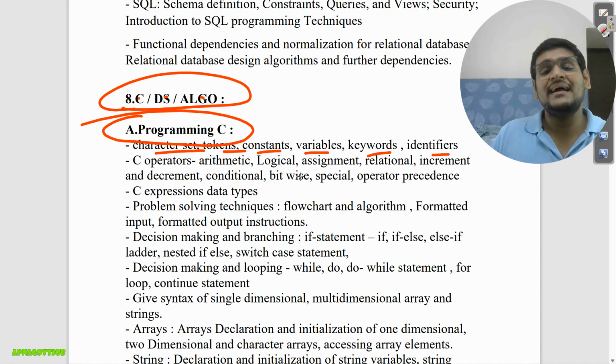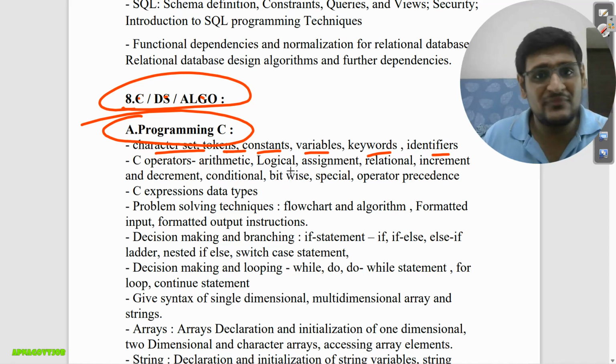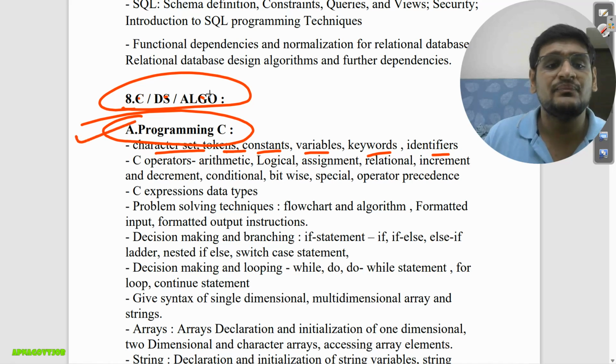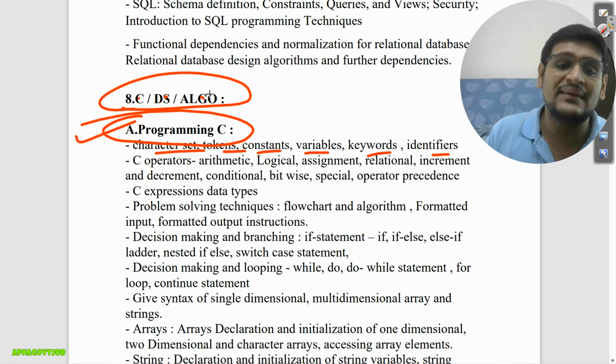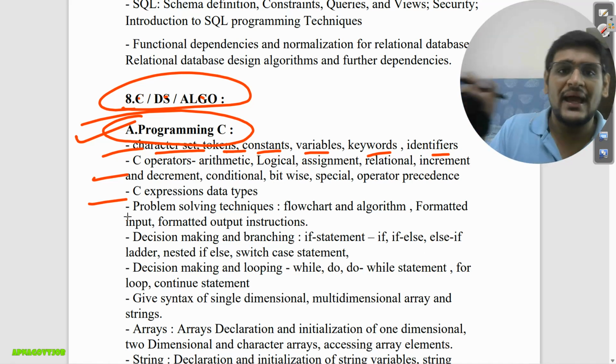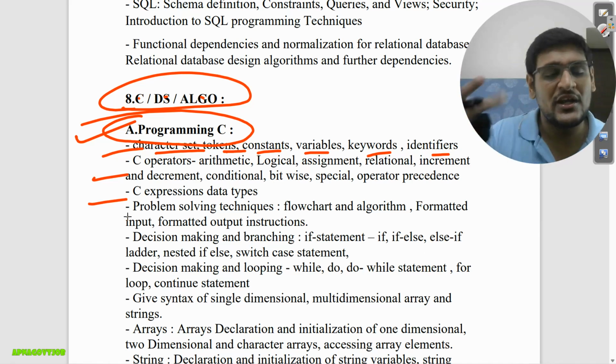For BSc guys, BCA guys, obviously for BCA it is there. For BSc Physics and Mathematics, you can take help from the internet to get the concept, because I already wrote lots of things here. You just need to take a book and read this thing. That also you can do.